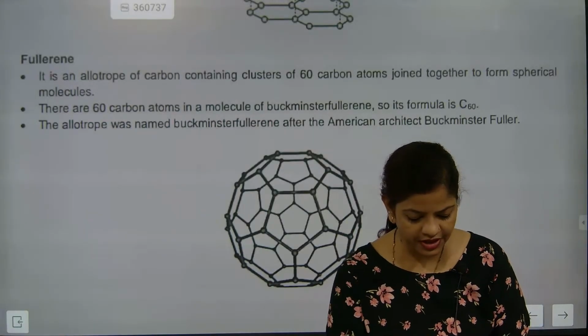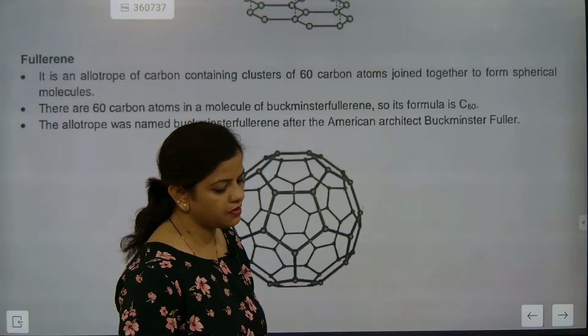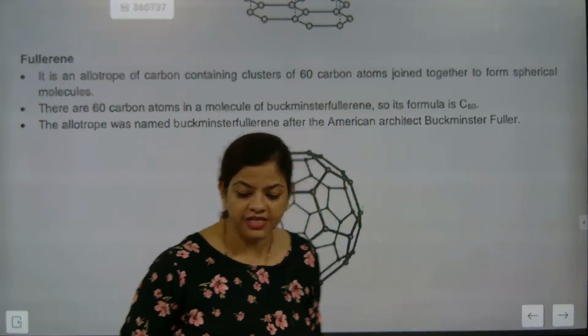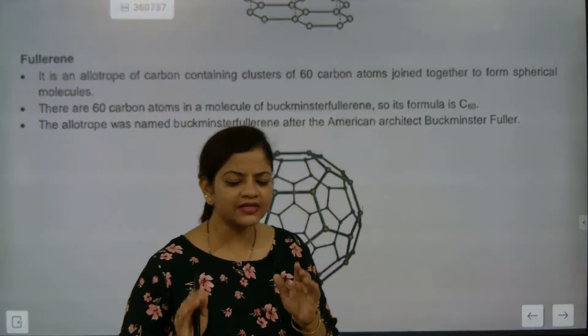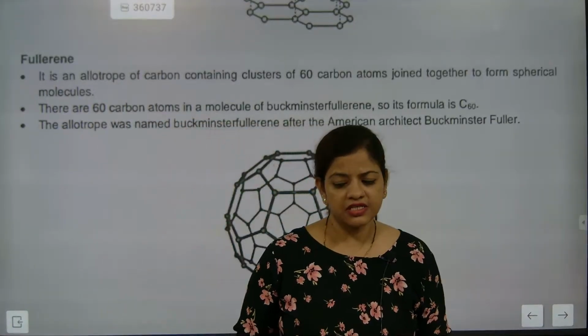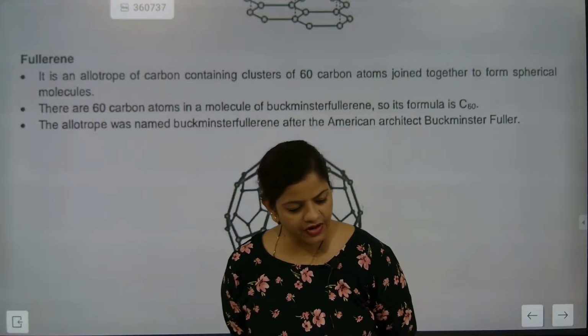So now please pay attention. How many hexagons are present in C60 carbon? Note down one statement, everyone.